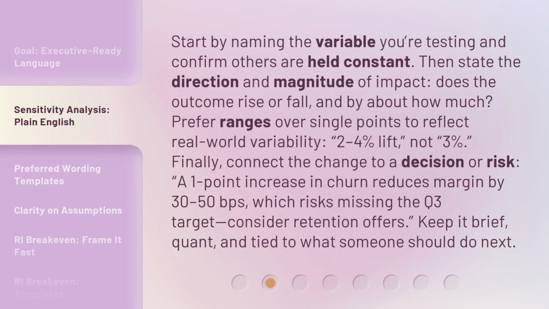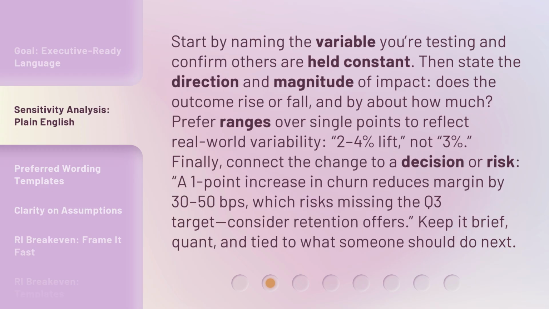Start by naming the variable you're testing and confirm others are held constant. Then state the direction and magnitude of impact. Does the outcome rise or fall? And by about how much? Prefer ranges over single points to reflect real-world variability. 2 to 4% lift, not 3%.